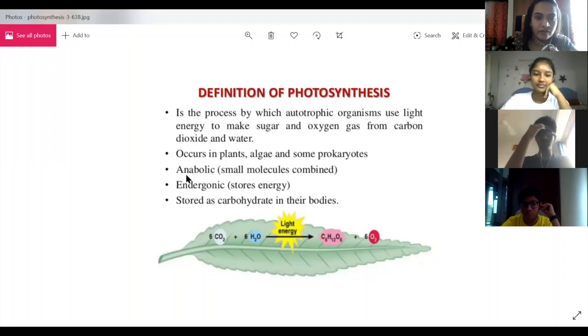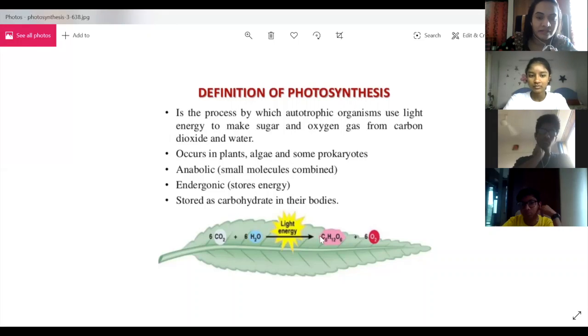Yes, ma'am. Okay, it occurs in plants, algae. Why algae? Because algae are green and they contain chlorophyll, and some prokaryotes. Anabolic. Now, what is the meaning of anabolic? We have anabolic and we have catabolic. So anabolic because here smaller molecules combine to give a bigger molecule.